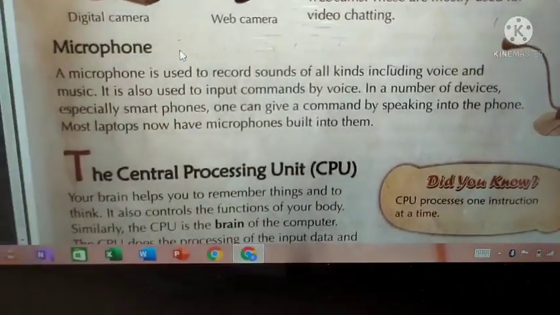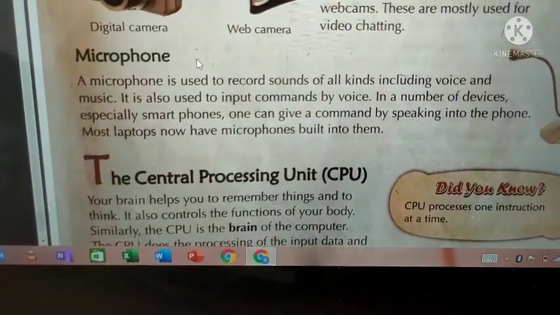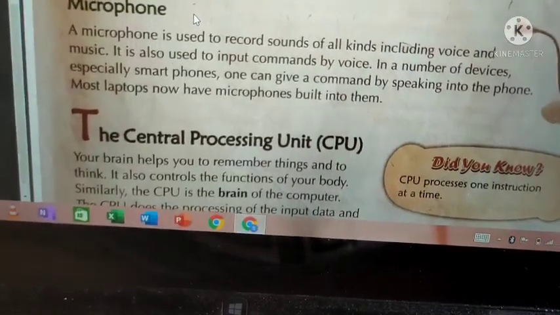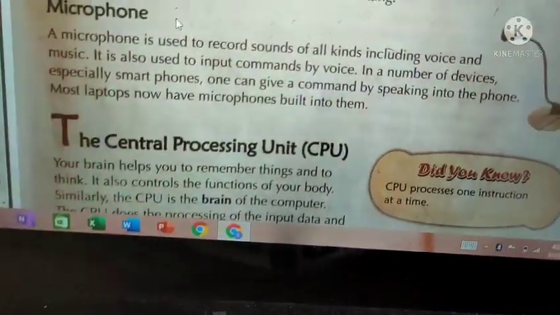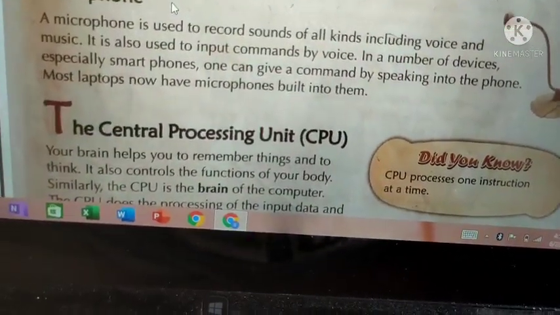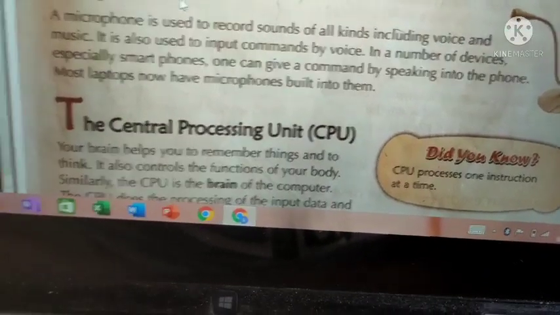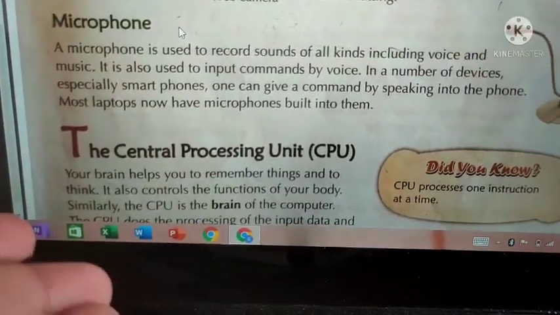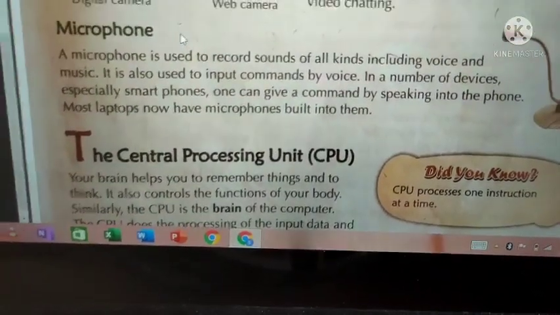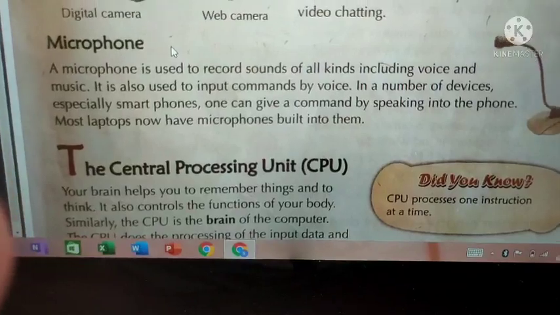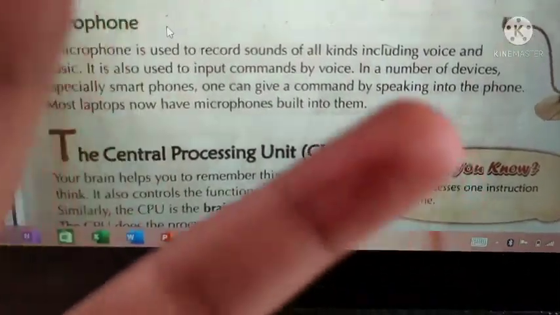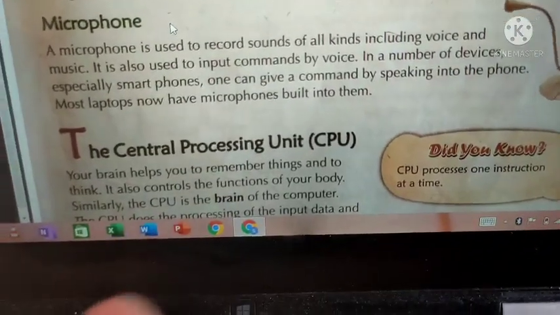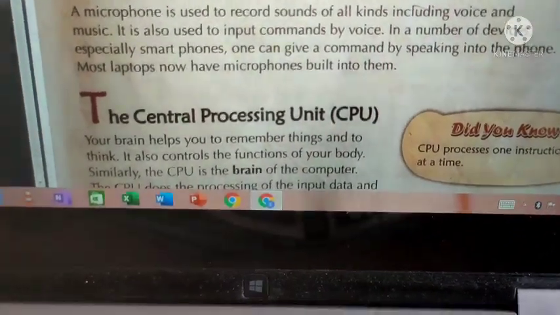Microphone is also an input device. In functions we use a mic, right? In school also we have a mic, and for morning prayer in our school we have a mic, right? Those are also input devices only. Like that, in your cell phone you have something called a microphone. That is also an input device because it grasps your voice and sends it to the other person.